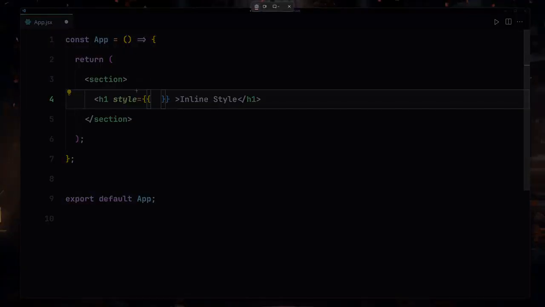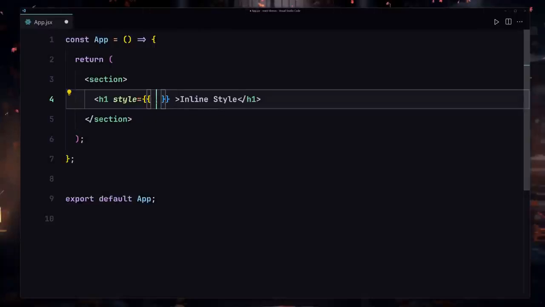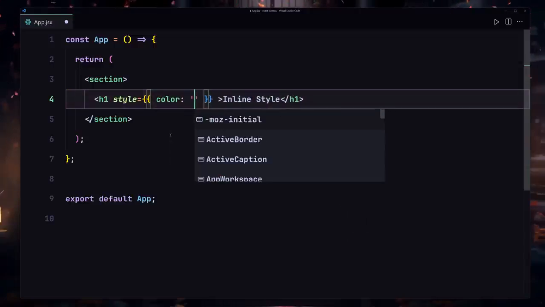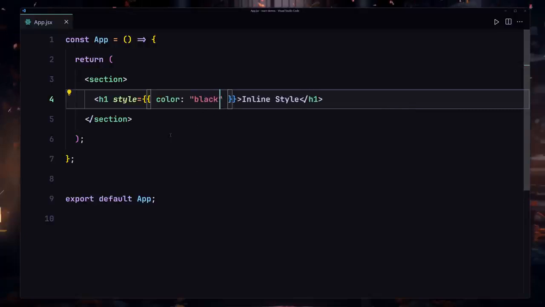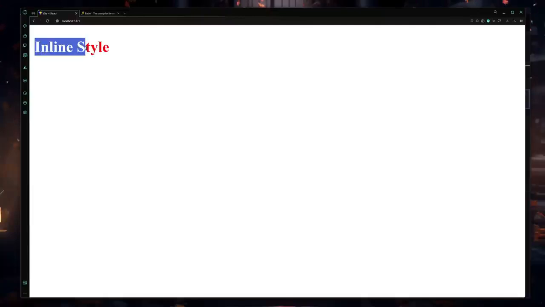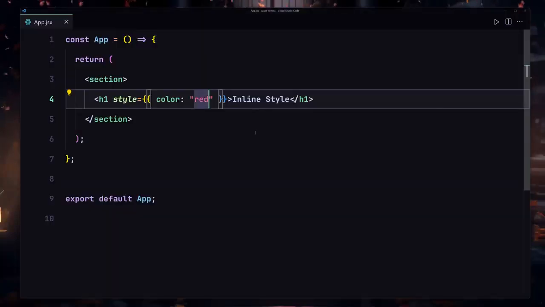First of all, you're going to be opening double curly braces, and then you're going to be closing double curly braces. Inside there you can write all of your CSS styling, which you've already learned in my HTML and CSS courses. So I'll just write color, and I'm going to write red. If I save it, here you can see we are now getting our red color right here, which is looking amazing. Now I'm going to also provide a background color to it, but there are a few things that you have to keep in mind.